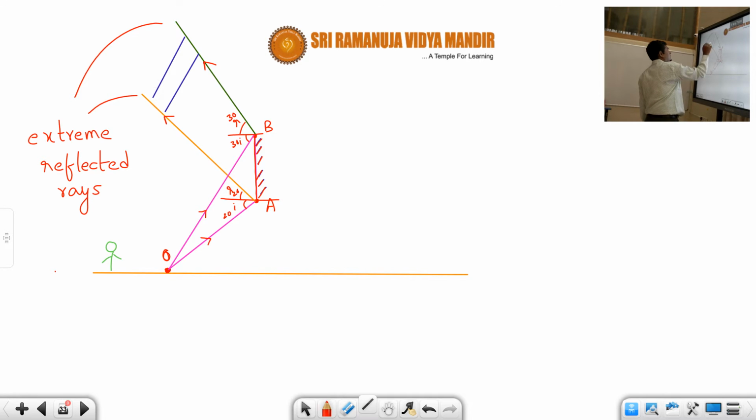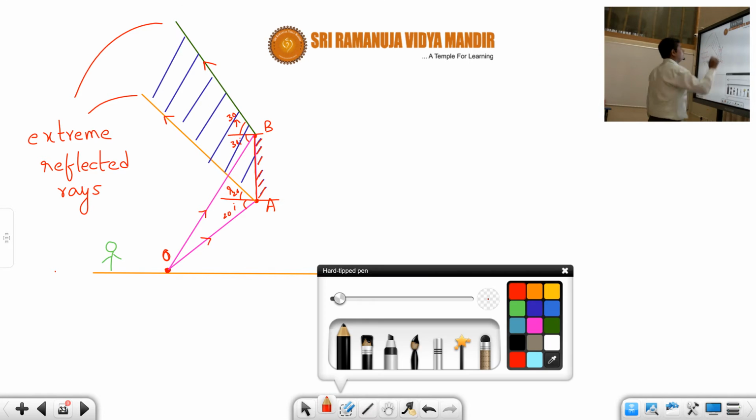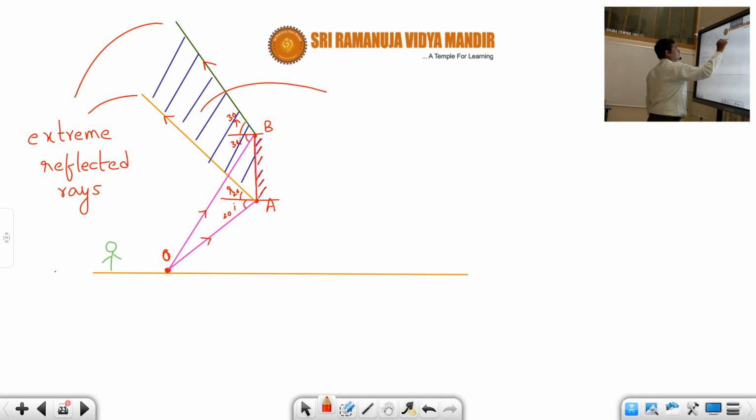So this region is called the field of view. Okay, I hope you understood the field of view. This blue lines which I have drawn, this is called the field of view.